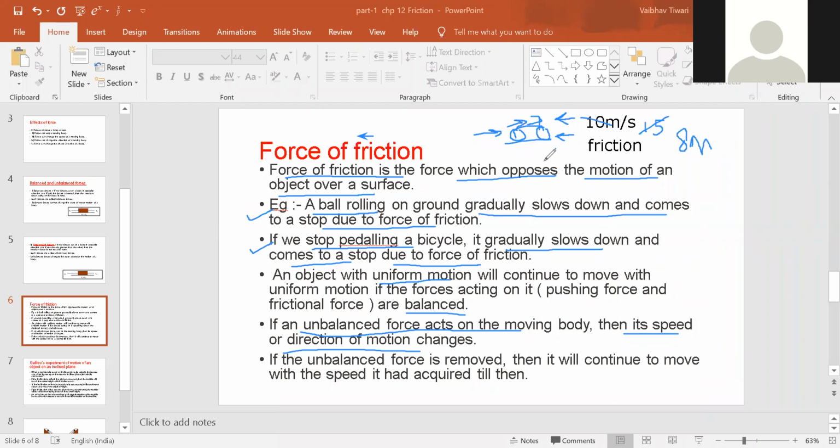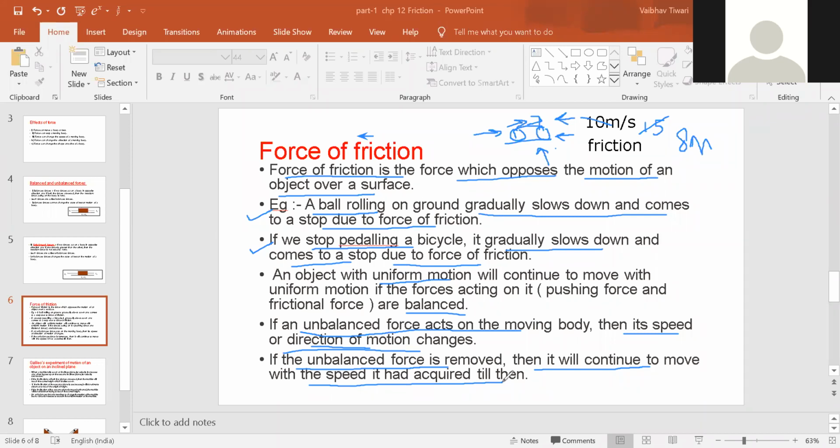And if you are riding and someone pushes your cycle from the side, the direction of the cycle will change, and that is also an example of unbalanced force, right? Okay, so this is about the unbalanced force. Understood? Now, if the unbalanced force is removed, then the body will continue to move with the speed it had acquired till then.